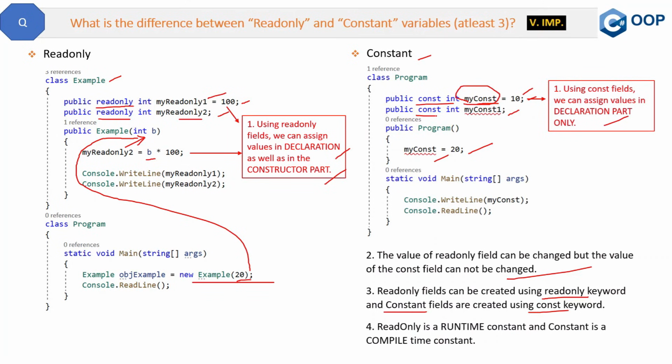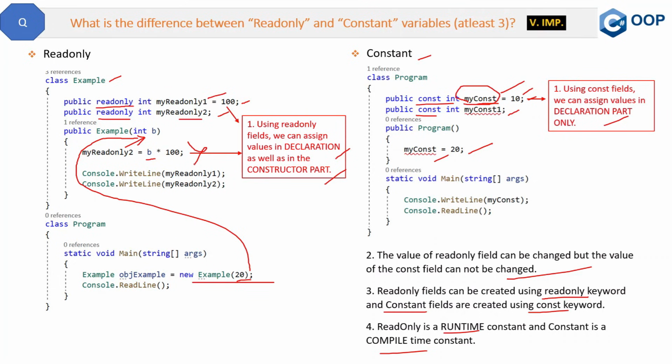And the last one is readonly is a runtime constant and const is a compile time constant. Let me give you a very short reason for this. While compiling or building the program, the compiler knows and can confirm the value of a constant field, that it is 10. But since a readonly field can be manipulated inside the constructor at runtime, that's why it's a runtime constant. So confirming the value of readonly is not possible for the compiler at compile time. So this is the fourth difference. So these are the four differences.